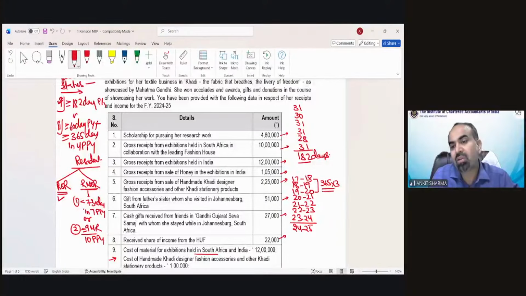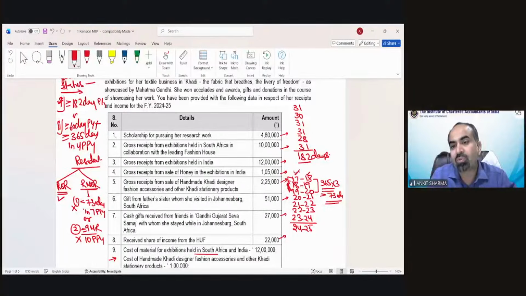For complete 3 years, she was in India. So that would be more than 730 days. And because it is more than 730 days, this condition could not be fulfilled. And of course, this condition could also not be fulfilled, because in these 3 years she would be a resident.